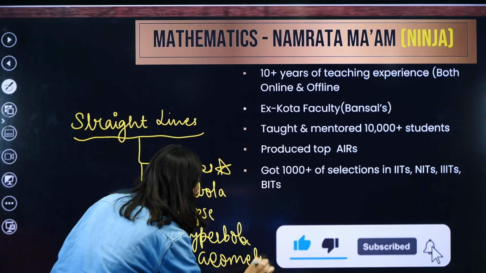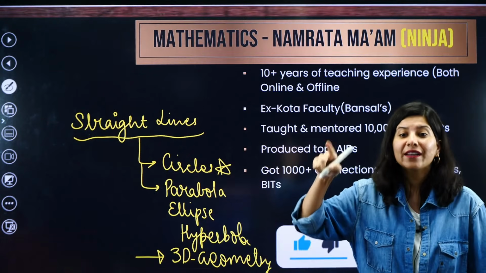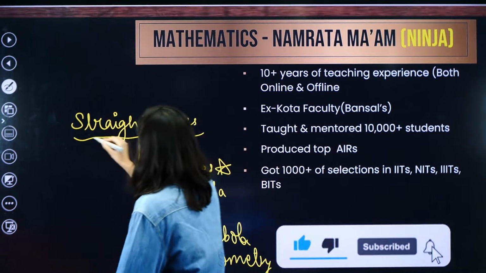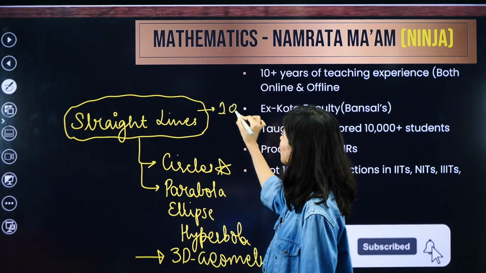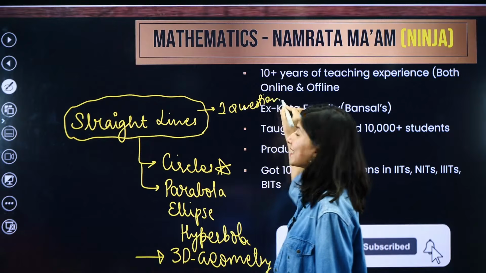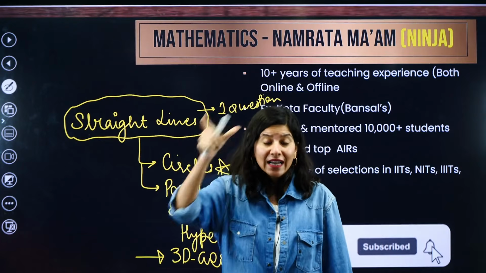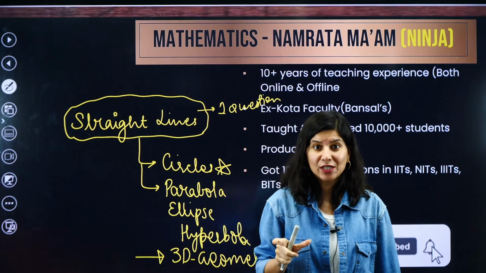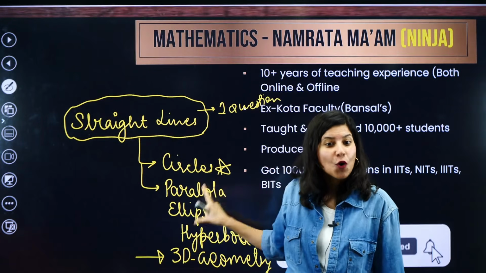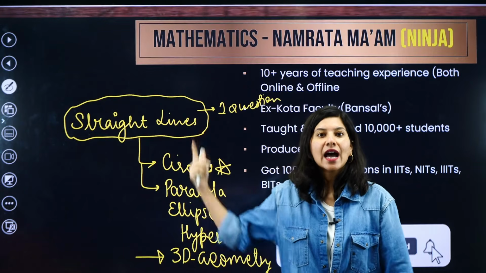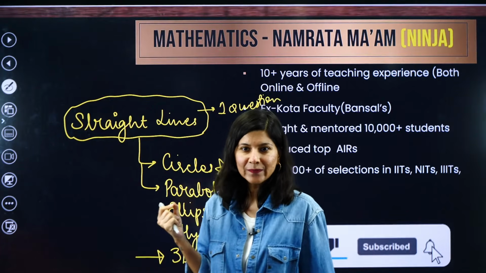By the way, 3D geometry is one of the high weighted chapters of overall maths, not even 12th, of overall 11th and 12th. Even though you can expect one question from this chapter, its importance is not limited to one question or 4 marks. Without straight lines, you won't be able to understand circles. Without straight lines, conic sections you won't understand, and without straight lines, 3D geometry is also a difficult nut to crack.